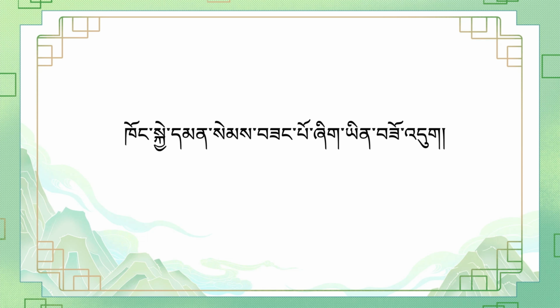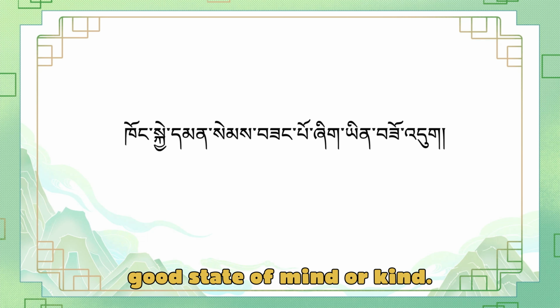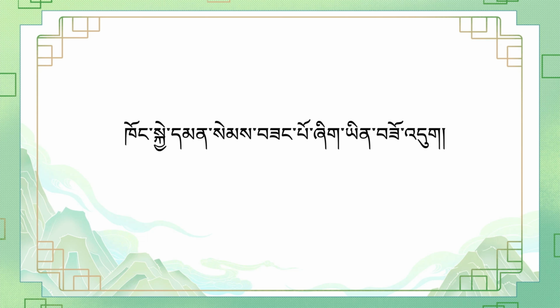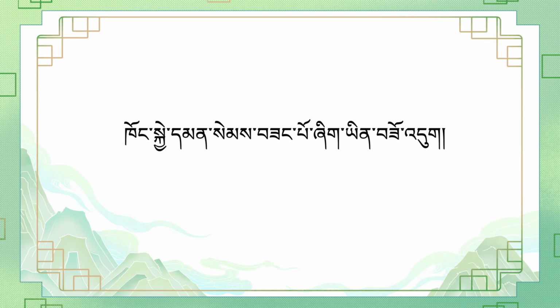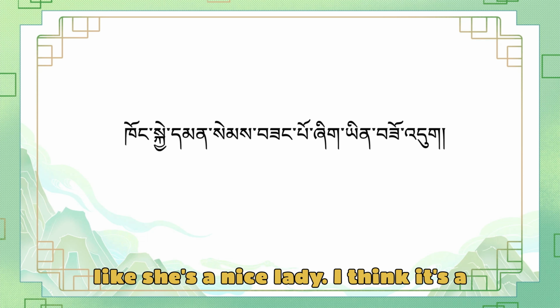Khong kyemen sem zangpo shik yinsoto. Khong, he or she. Kyemen, a woman. Semzangpo, a good state of mind, or kind. Shik we can translate literally as "one". Yinsoto, it looks like. It looks like she's a nice lady.